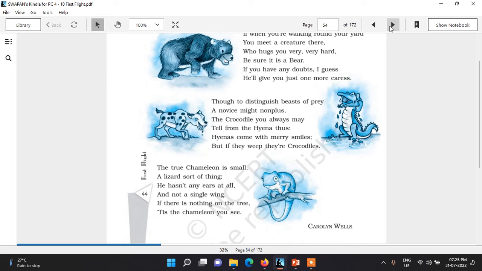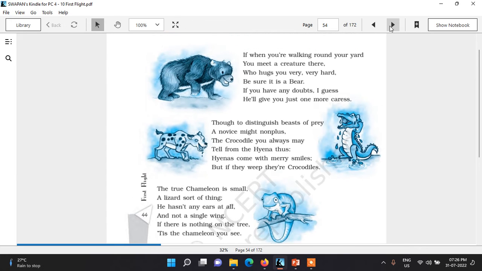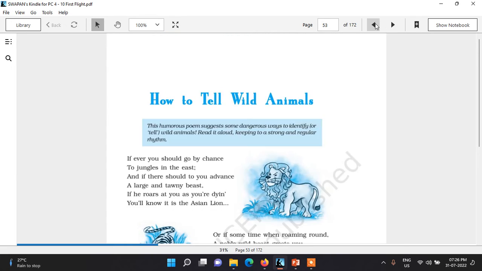Similarly in the last stanza, small, all AA, thing, wing BB, tree, C CC. So we can say that the rhyme scheme of the poem, how to tell wild animals, is AB AB CC. This is the rhyme scheme of the poem.